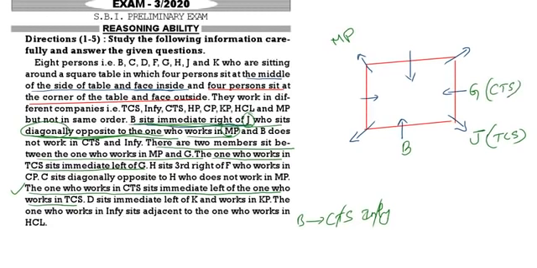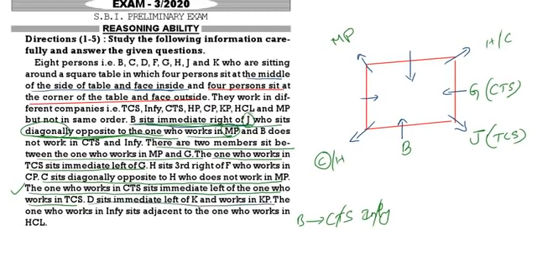Then C is sitting diagonally opposite to H, who does not work in MP. So H does not work in MP, that is clearly given. C is sitting opposite to H means here I can get C, here I can get H, or here I can get C, or here I can get H. That we will see later. D is on the immediate left of K.